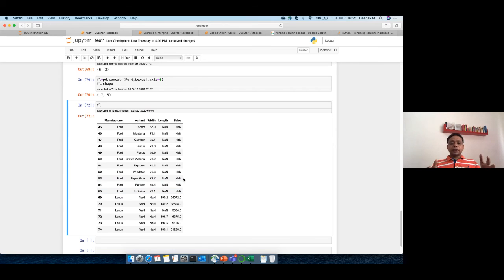So whenever you are doing this kind of concatenation, make sure that you know what you're doing. Basically, you know which columns need to be appended and which other columns. If you think that these columns are the same, let's say instead of length, the spelling was LNT or LEN, then just go and rename it. Otherwise, they won't be aligned properly.